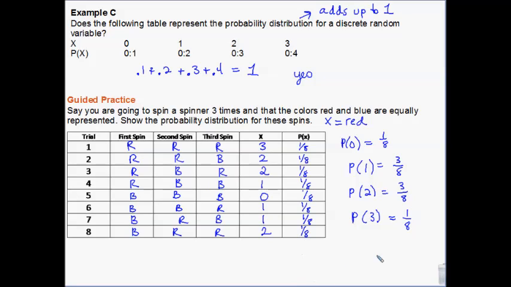And then to verify that this is in fact a correct probability distribution, if I were to add those up, they should still equal 1. And that's another way to check to make sure you got your numbers right. They'll have to add up to 1. Does that make sense?